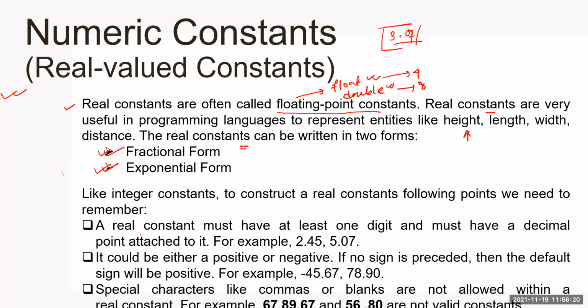Earlier, remember, an integer constant can be represented 3 ways: by default decimal, put a 0 before the number, it will be octal, put a 0x, it will become hexadecimal. Similarly here also, floating point are of two types, one is fractional form and the other is exponential form. So let us see some rules we need to follow while assigning constants. To whom can we assign these constants? Definitely to the float variables, some in fractional format, or you can assign in the exponential form also. We'll see what type of values we can use.